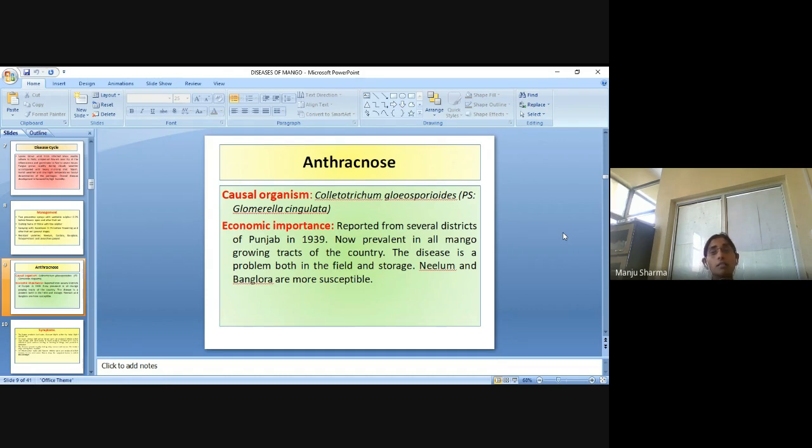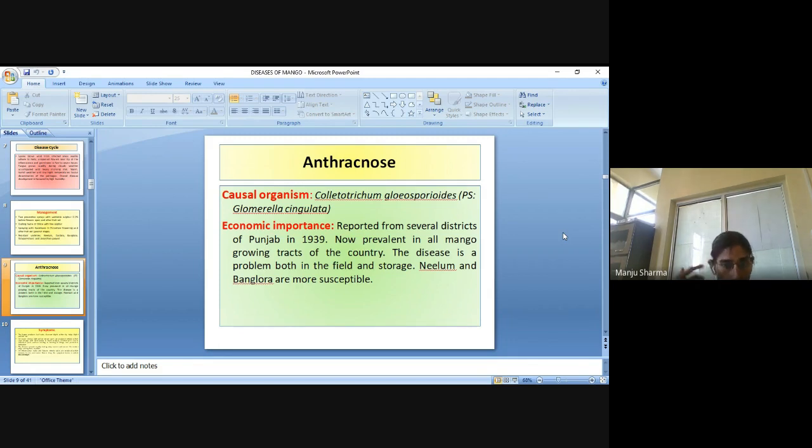Next disease is the anthracnose disease. The causal organism is Colletotrichum gloeosporioides and Glomerella cingulata. As for its economic importance, it was reported from several districts of Punjab in 1939 and is now prevalent in all mango growing tracts of the country.